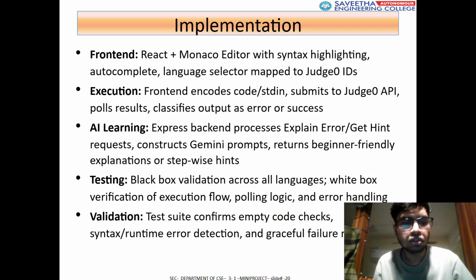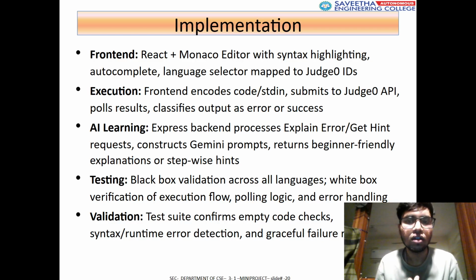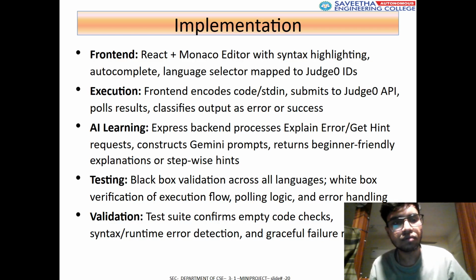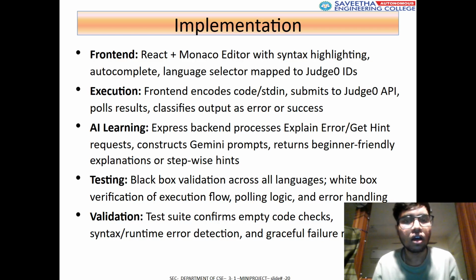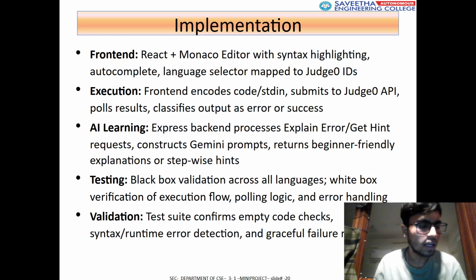This is our project structure, how we have done it, how we implemented it. For the front end, we used React plus Monaco editor for the user interface. For execution, from front end to backend, we used the Judge0 API, and for learning and AST error explanation we used a Gemini API key and text validation.